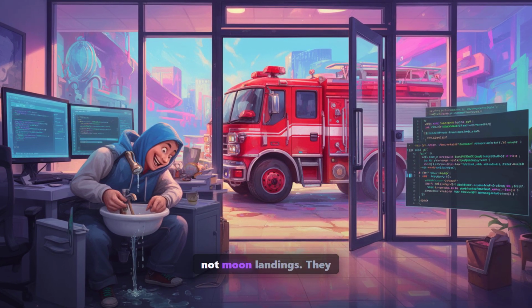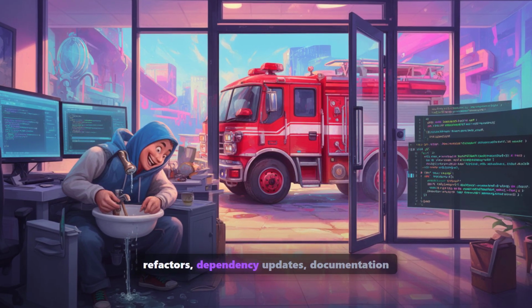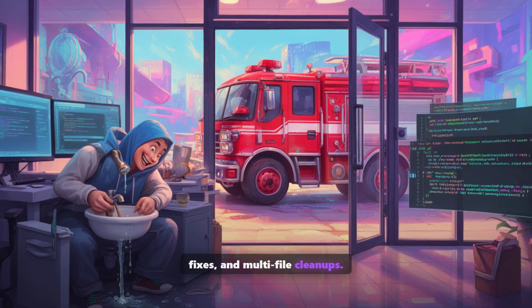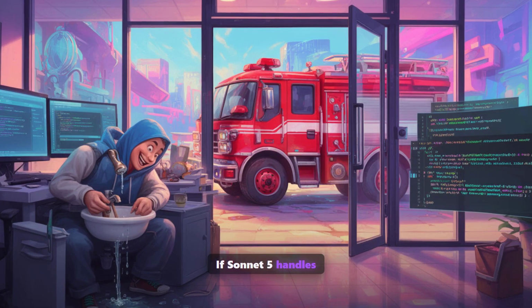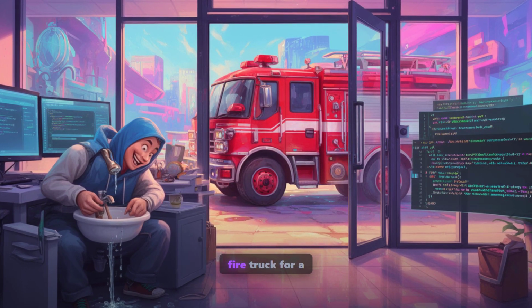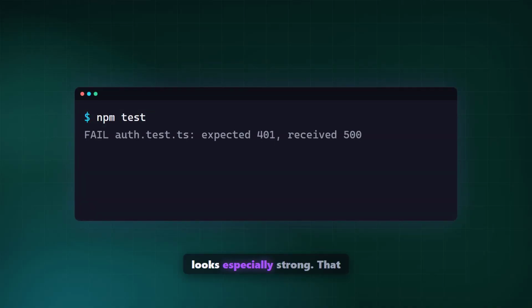That matters for everyday engineering. Most tickets are not moon landings. They are broken tests, small refactors, dependency updates, documentation fixes, and multi-file cleanups. If Sonnet 5 handles those reliably, paying Opus rates for every step feels like buying a fire truck for a sink leak.